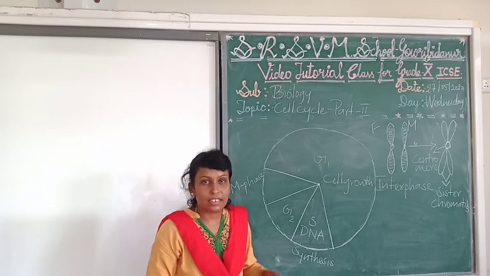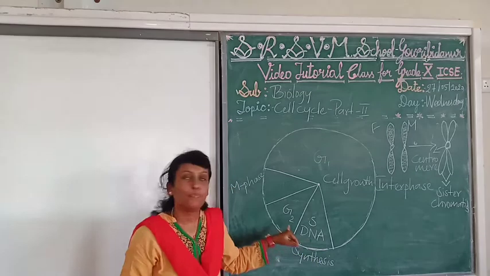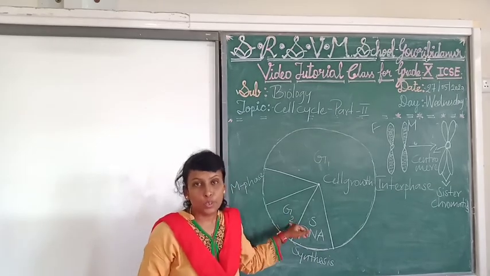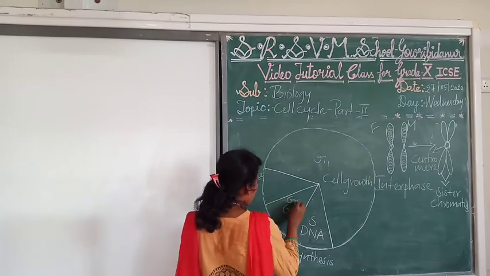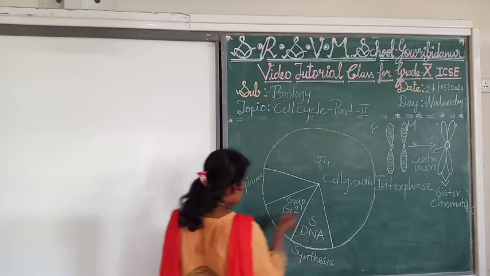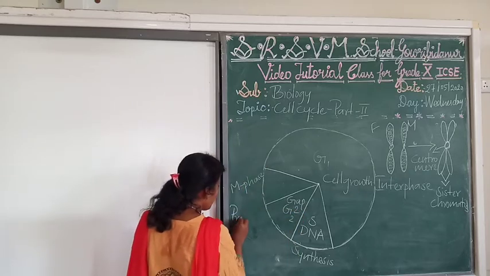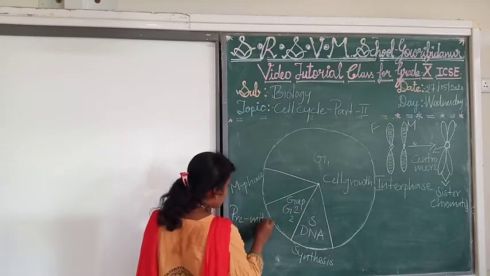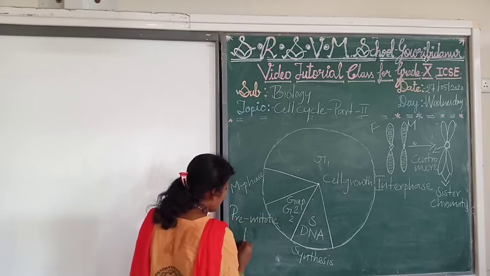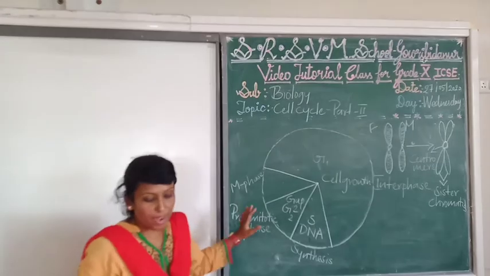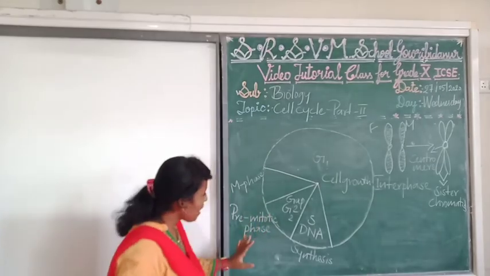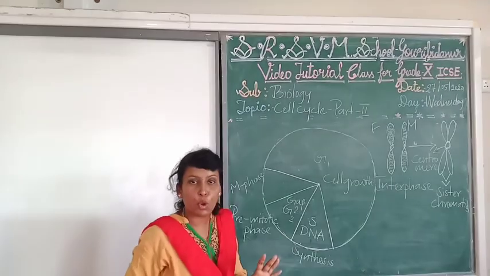Now, the cell enters into the next phase, that is the G2 phase, or gap 2 phase. It is also called the pre-mitotic phase. So why is it called the pre-mitotic phase?